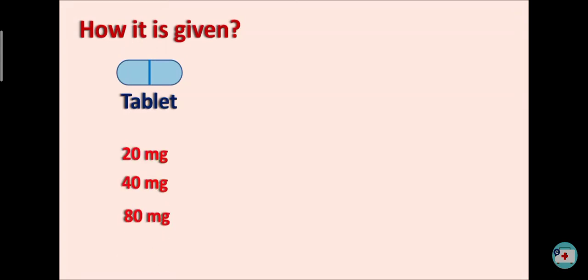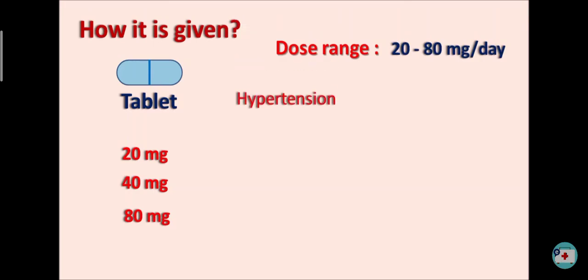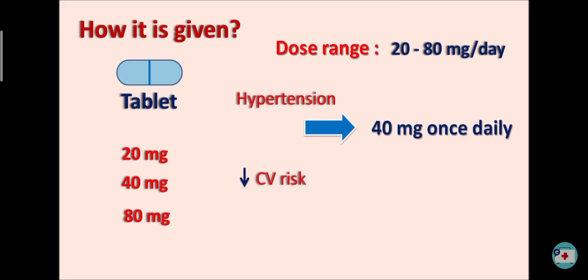How it is given? Telmisartan is given as a tablet form and it is available at the different doses like 20 mg, 40 mg, 80 mg. The general dose range of this telmisartan is from 20 to 80 mg per day. But in the treatment of hypertension, the starting dose of this drug is given at 40 mg once daily. In case of cardiovascular disorders, in order to reduce the cardiovascular risk, telmisartan can be given at an initial dose of 80 mg once daily. So that's about this telmisartan.